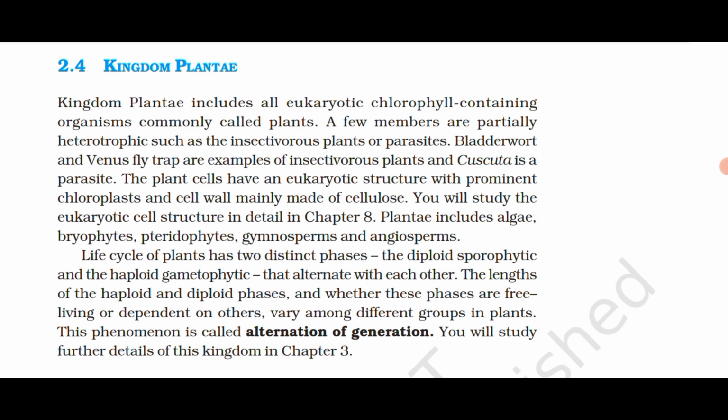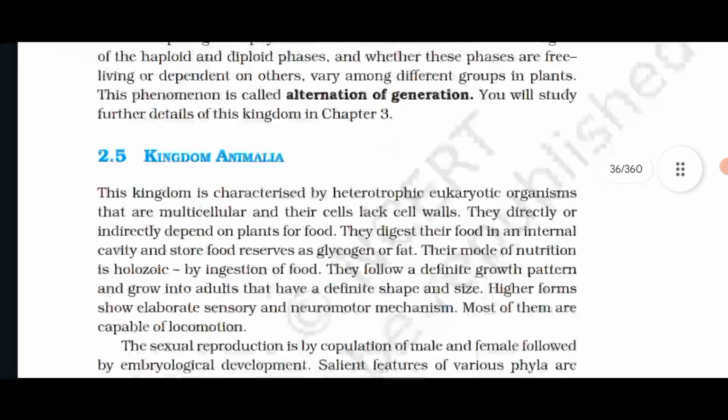The life cycle of plants has two distinct phases: the diploid sporophytic and the haploid gametophytic, that alternate with each other. The length of the haploid and diploid phases, and whether these phases are free living or dependent on others, vary among different groups in plants. This phenomenon is called alternation of generation. You will study further details of this kingdom in chapter 3.